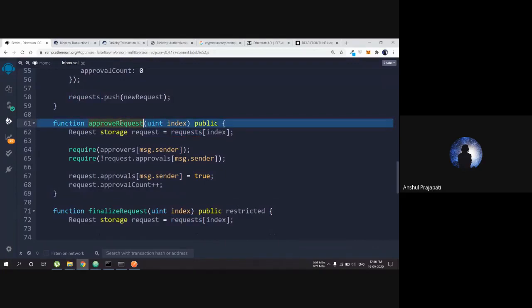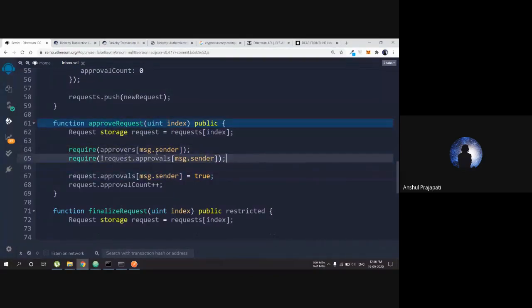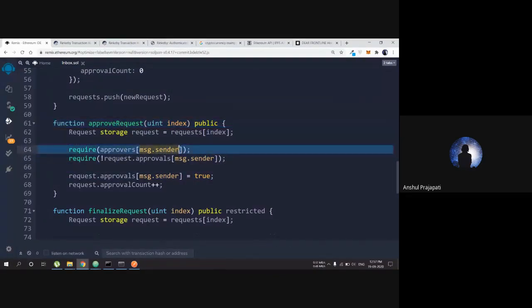So approve request is a function which is going to be used by the approvers, or say the investors. Here we have two requires. What are these two requires doing? The first require checks message.sender, that is, whether that person is actually in the approvers list.